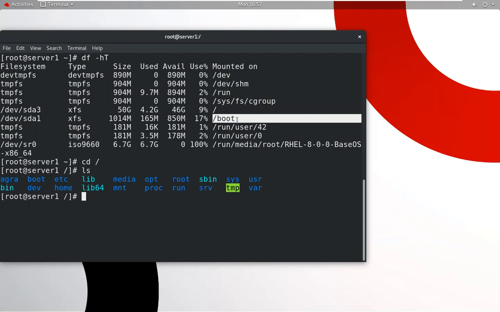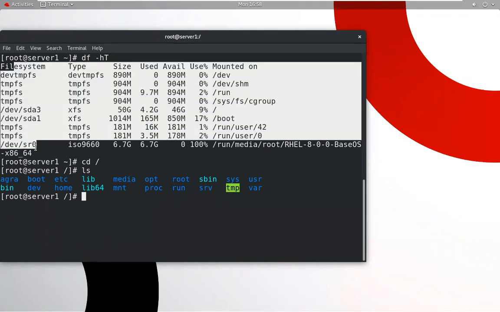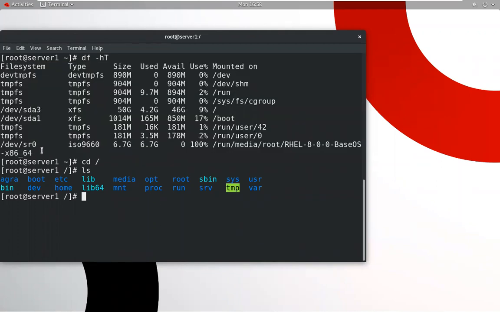Every partition has a mount point, and every partition has a file system and its type, and the size. How much size is used, we can check. How much size is available, we can check here. This is the usage in percentage. So this is the command to check the partition information: which partition is mounted in which location. In the Asset 2 book, we learn how to create this partition and how to mount this partition.